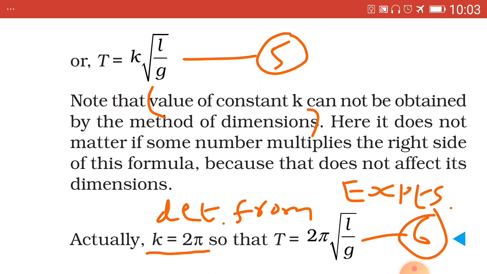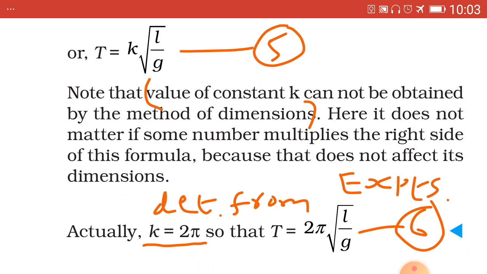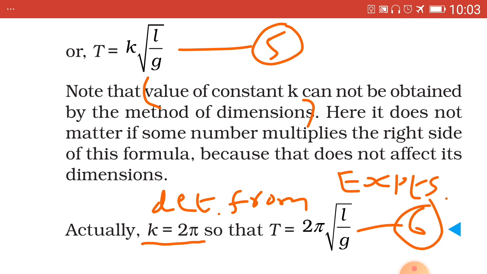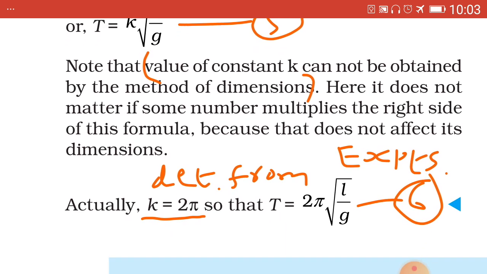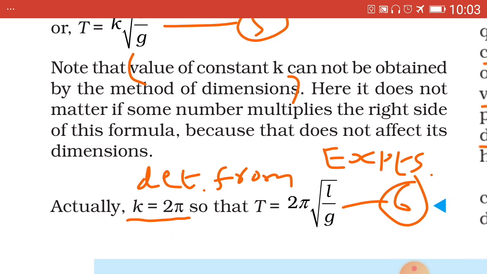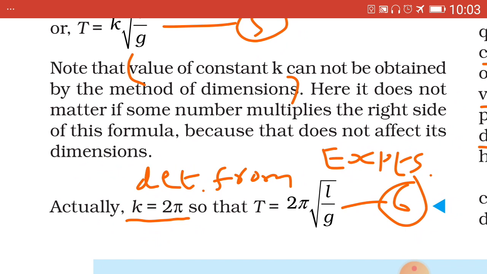Still we can substitute for the value of K. The value of K, which is a constant, cannot be obtained by the method of dimensions. Actually K equal to 2 pi, which is determined from experiments, I have written over here, so that we can write capital T equal to 2 pi whole under root L upon G, which is the most simplified form, equation 6.